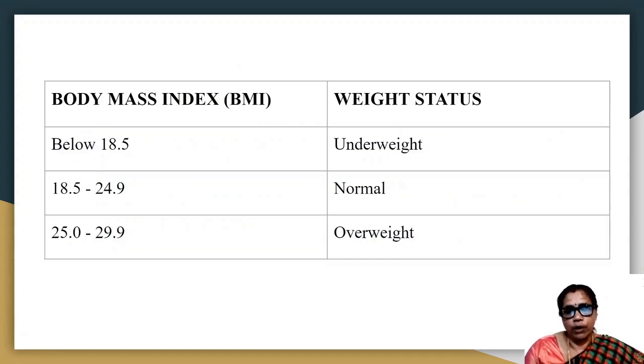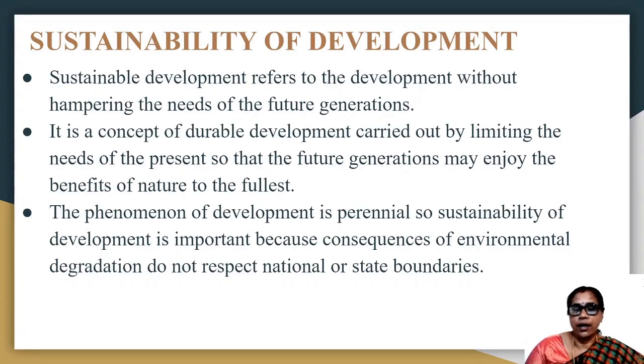They are able to provide at least 3 meals a day, and they are having nutritious food. So like this the comparison is made with the help of BMI. That is also a way to measure development. Here we can understand the individual development of people.